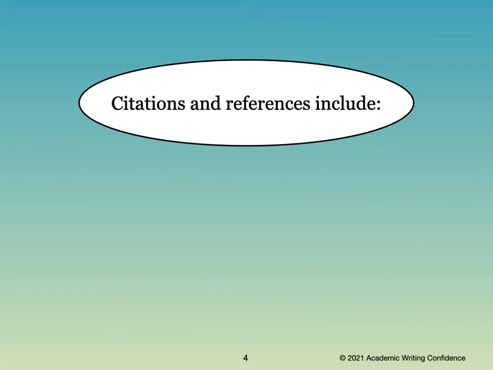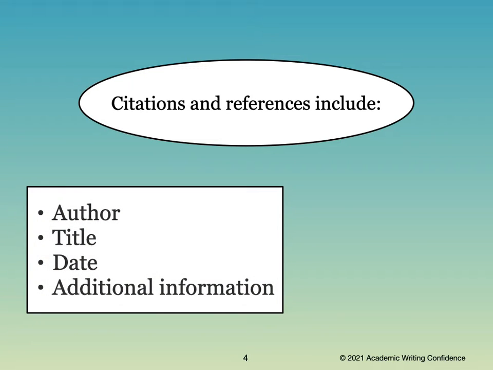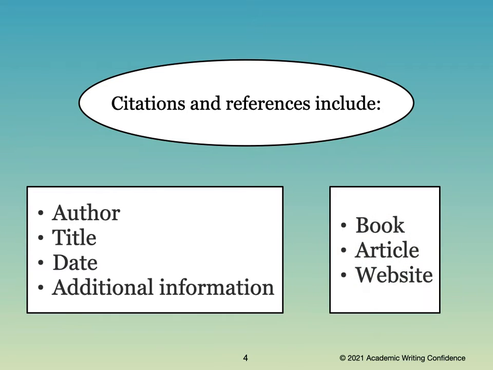All right, let's talk about citations and references. Some things that you will need to gather include the following: the author of the information you have found, the title of the book or article, the date it was written or published, and sometimes some additional information. This will vary depending on the source, whether it's a book, an article, or information from a website. There are specific rules for each one of these.